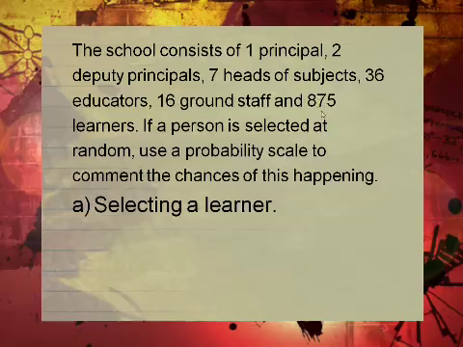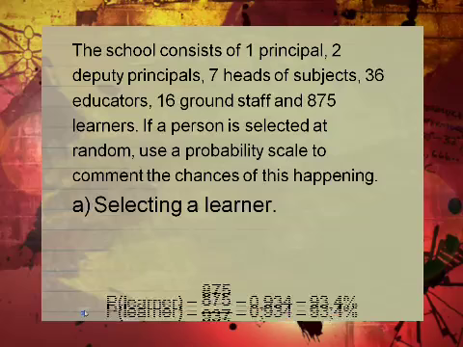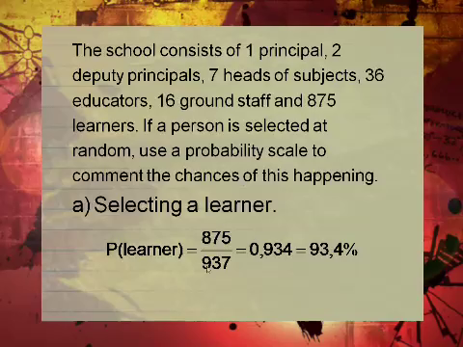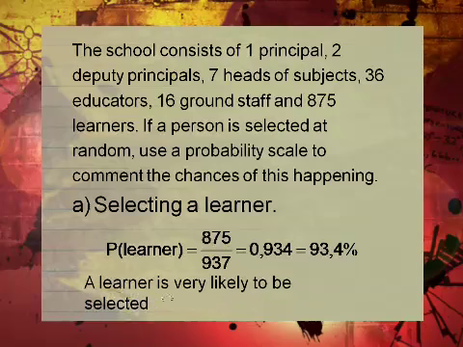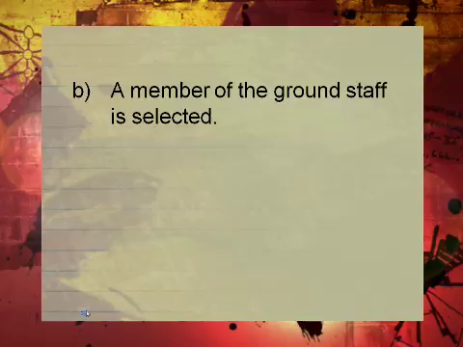How many learners? You have 875 for that school. Then you're going to add them: 875 plus 36 plus 2 plus 7 plus 16. Then you get the total. You have 875 for learners. The total is 937. Remember, your probability must always be less than 1, or rather be 1. So it's 93.4% chance of choosing a learner. Then we're saying a learner is very likely to be selected if you check on the probability scale.